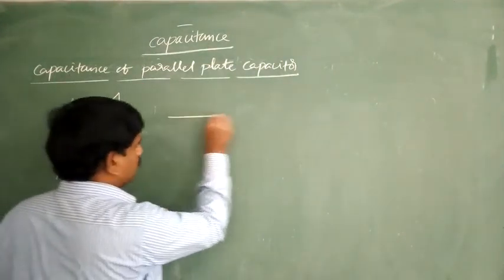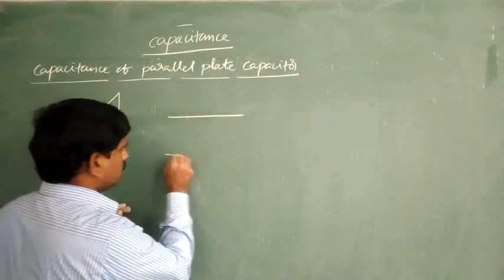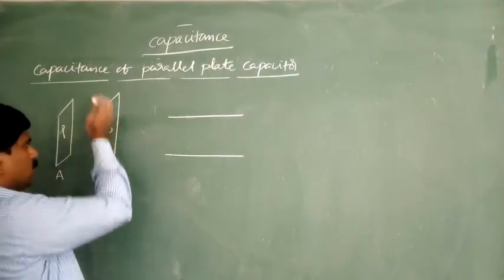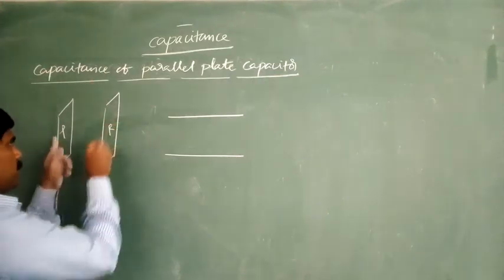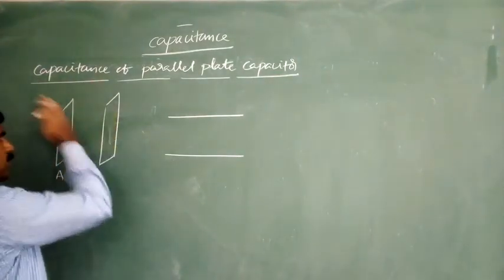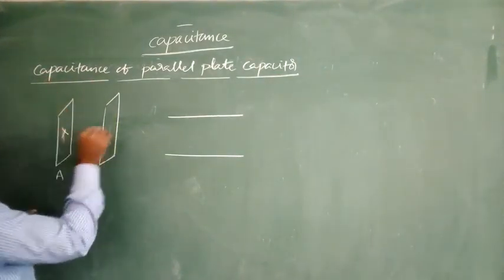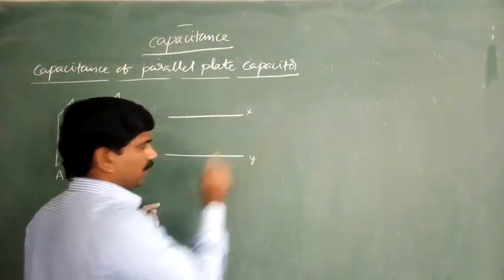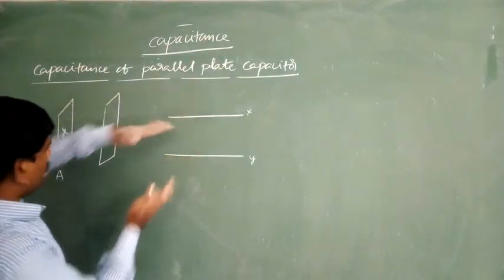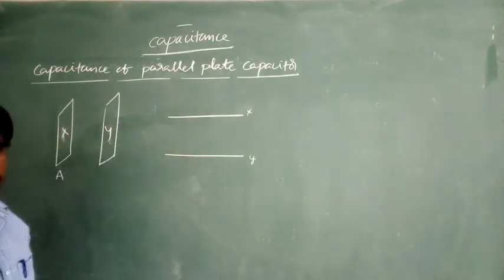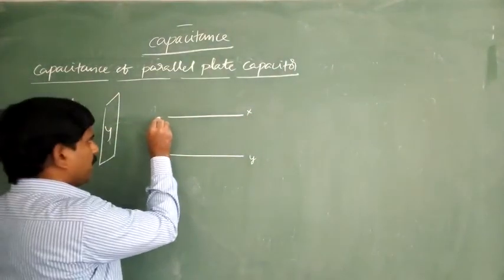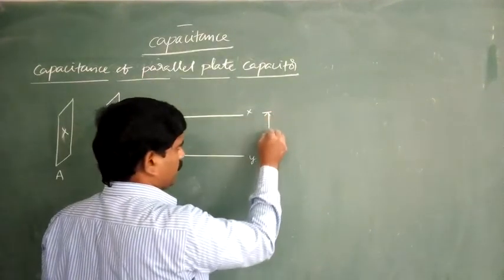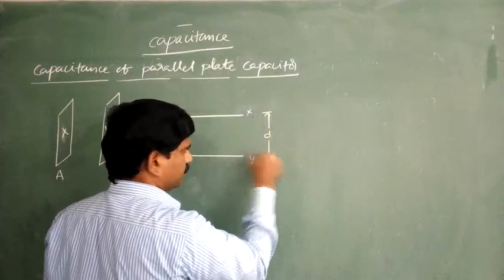Take the first plate as X and the second one as Y. These two plates are separated by a certain distance. So the separation between the plates is equal to small d.